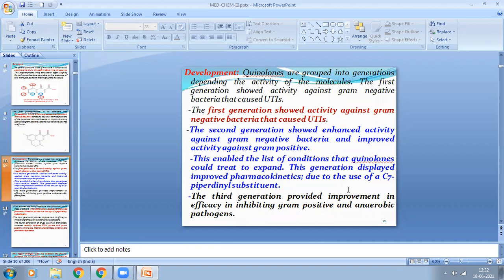Is it understood? Remember, the second generation fluoroquinolones basically show good activity against the gram-negative bacteria, and they also show activity against the gram-positive bacteria due to the introduction of the piperidinyl substituent at the C7 position.